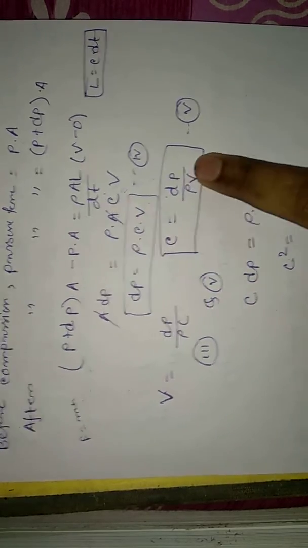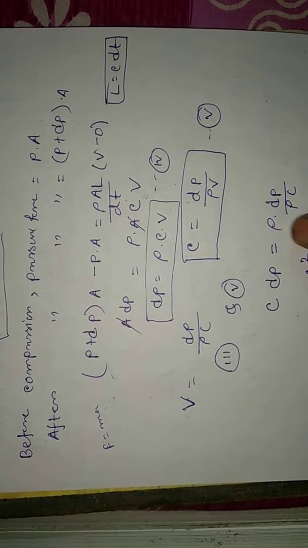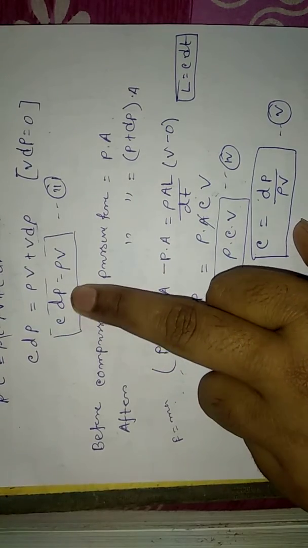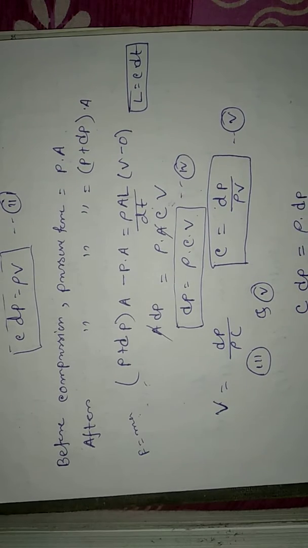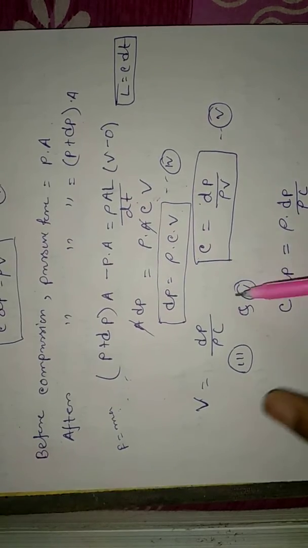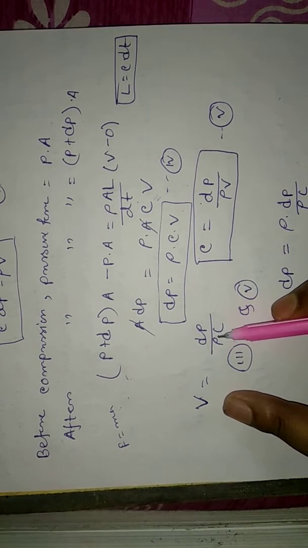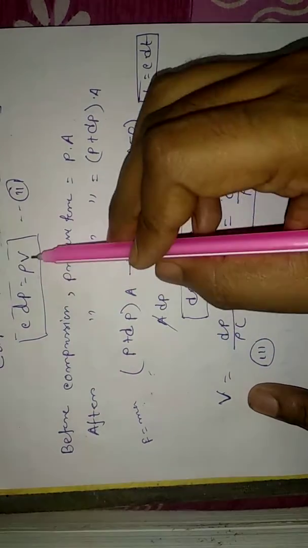Here C d rho is equal to rho V, and C is equal to dP by rho V. Now in terms of V, from that equation V is equal to dP by rho C. So these two will be equal.